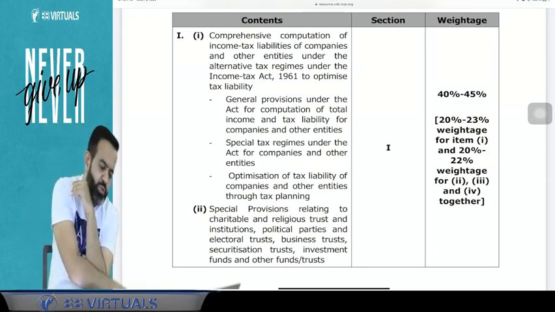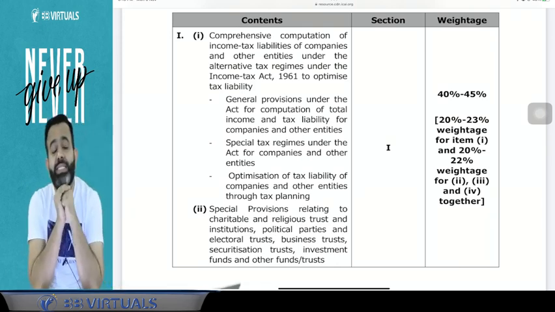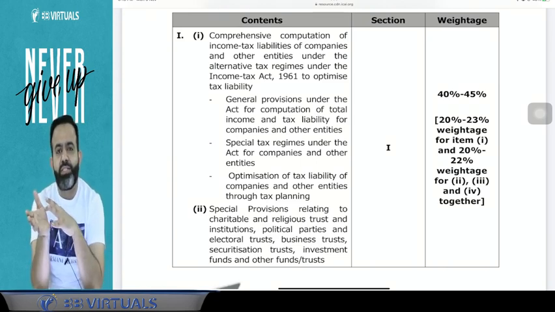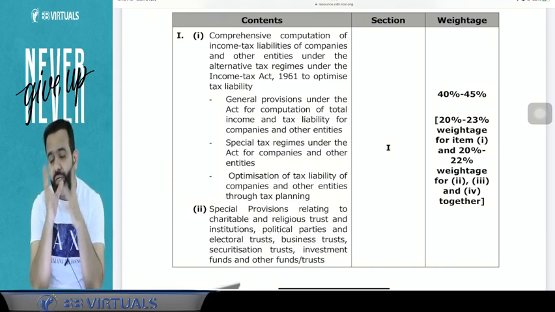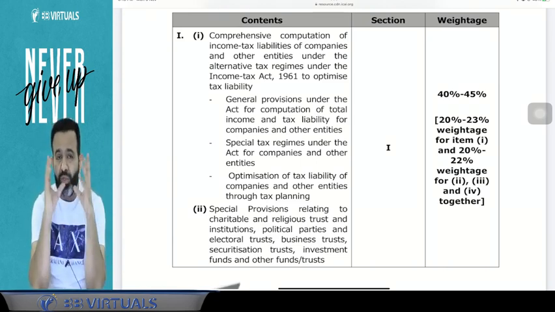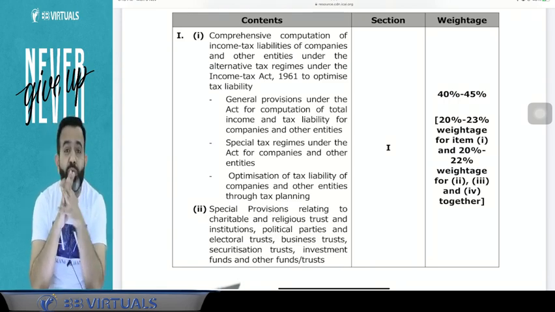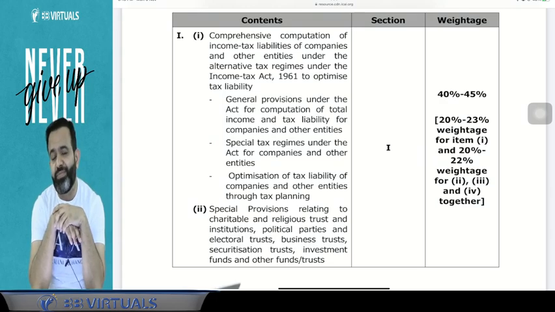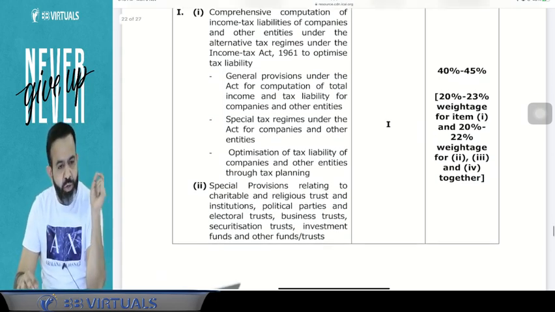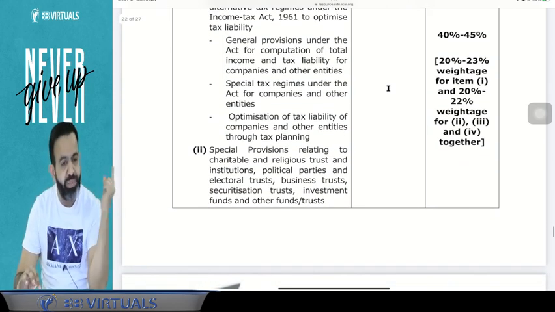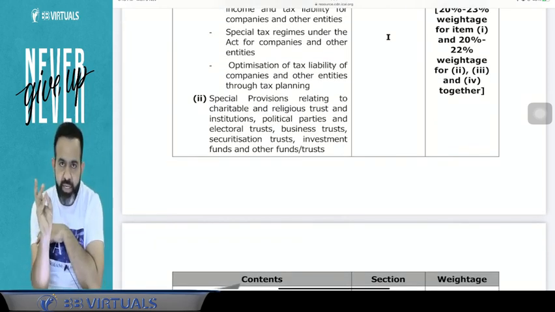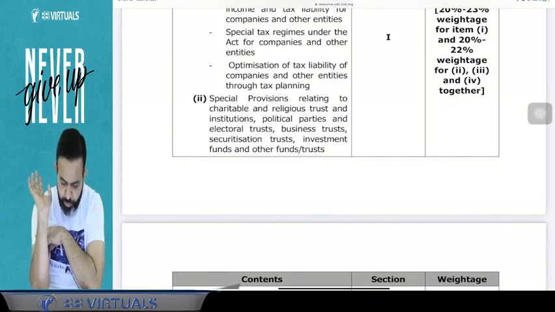If you calculate 22% of the 120 marks, it comes to 26 marks. I already told you that the alternative taxation regime and PGBP total income computation question is going to cover the 20 marks. So 26 marks will be from this part, and the remaining 25 marks will be from this topic, that is point number 2: special provisions relating to charitable and religious trusts. Yes, we just did this topic.